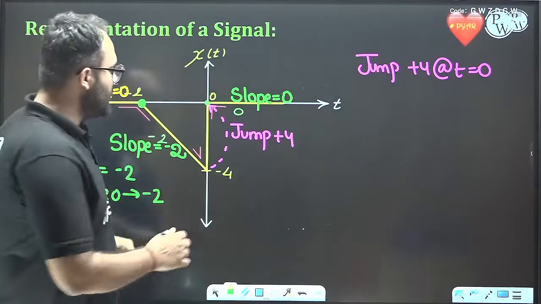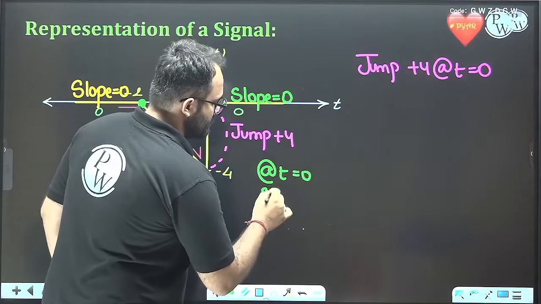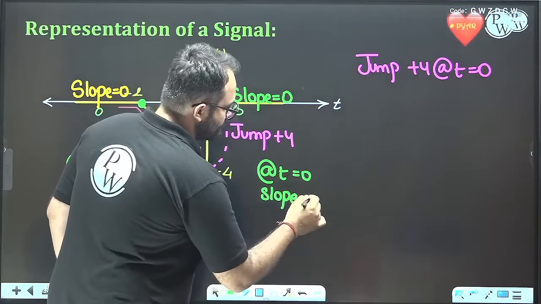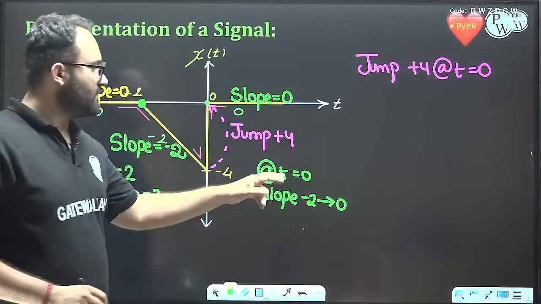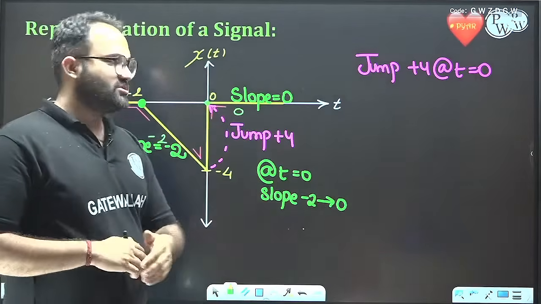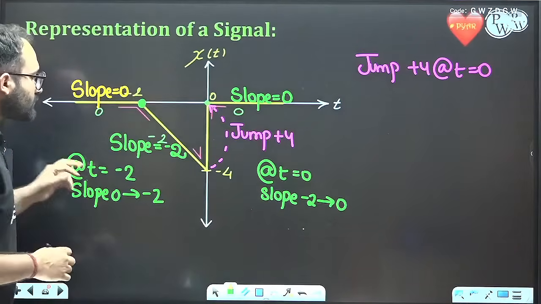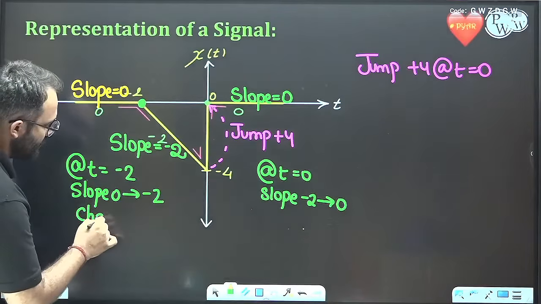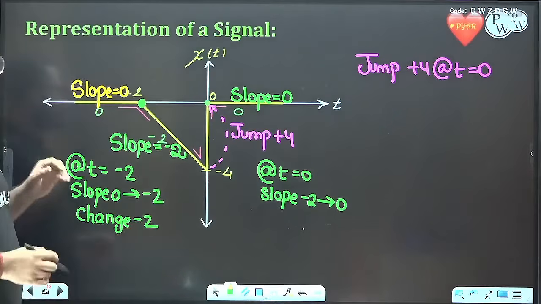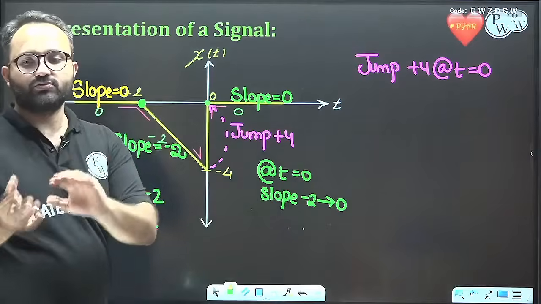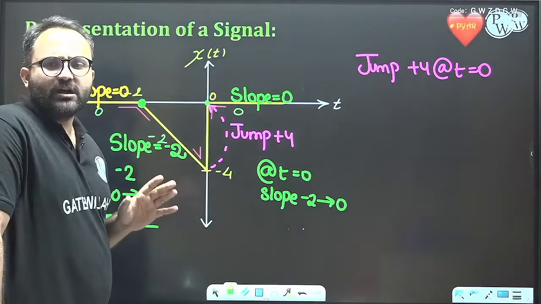Now at t equal to 0, the slope is changing from minus 2 to 0, and thus what is the amount of change? The amount of change is minus 2, okay, the slope is going from 0 to minus 2, the amount of change is minus 2. So how to see, sir, how to see the amount of change?